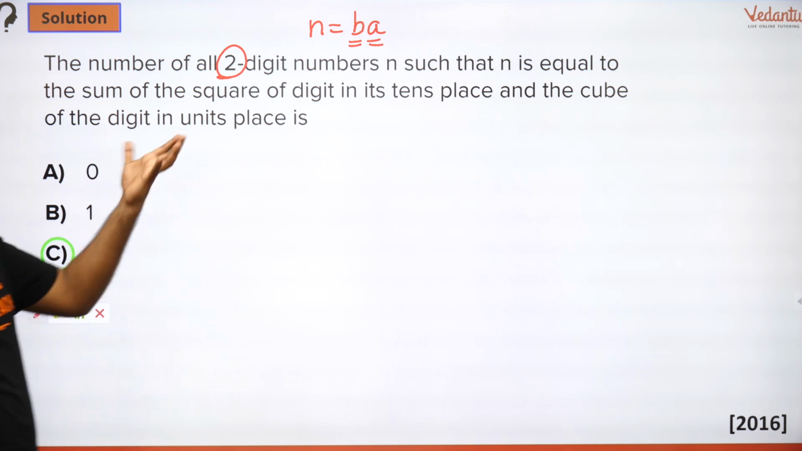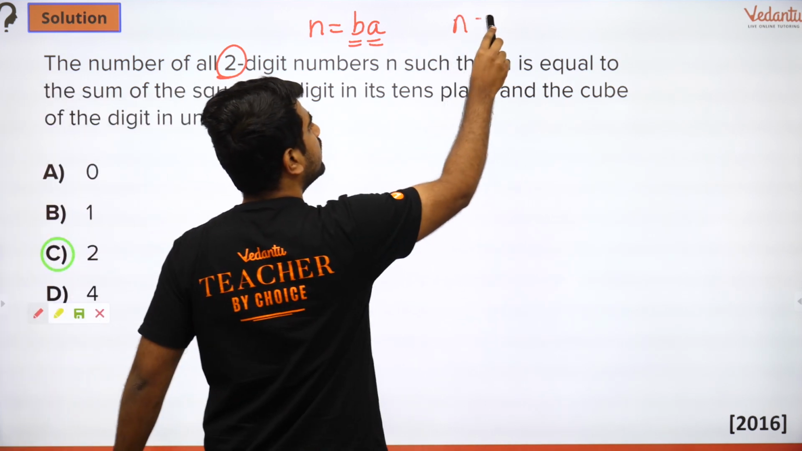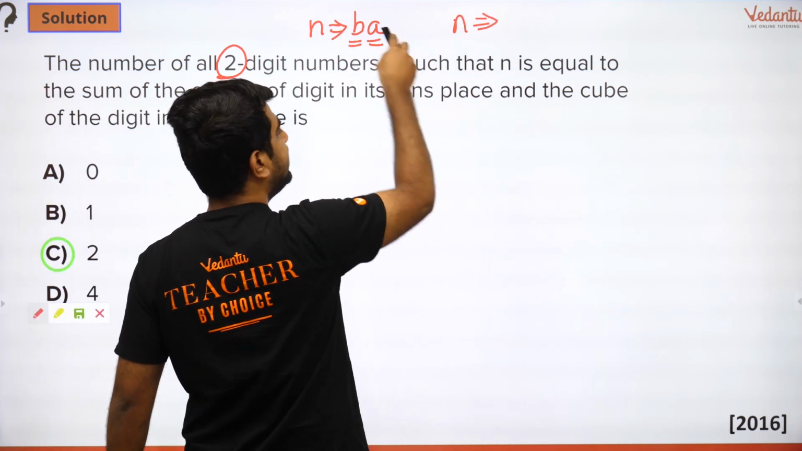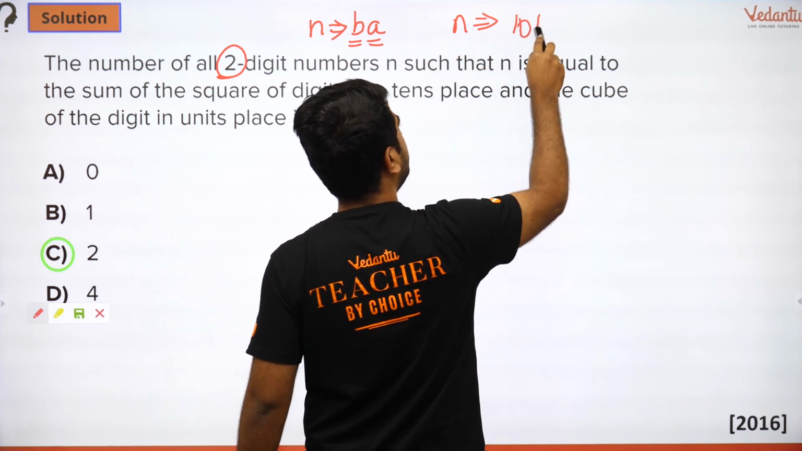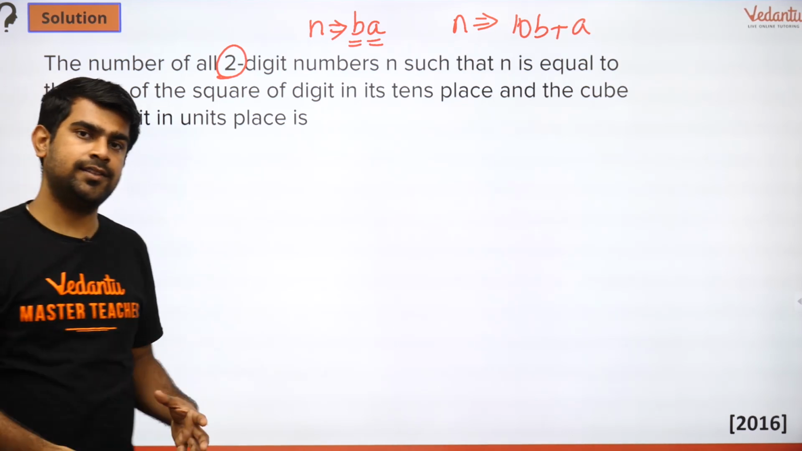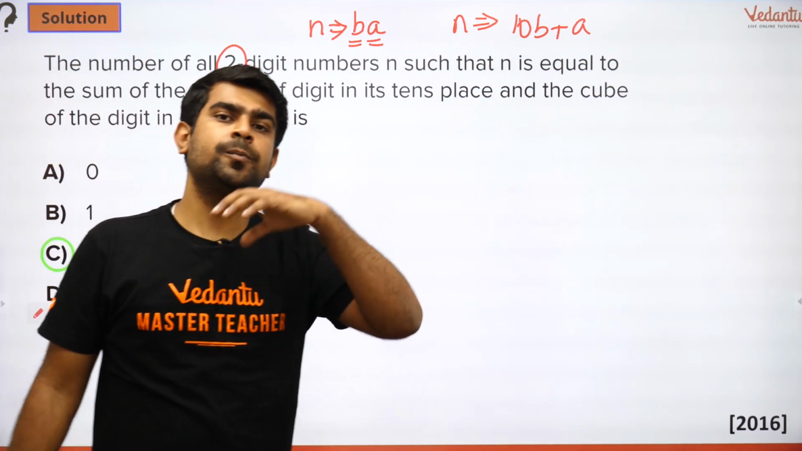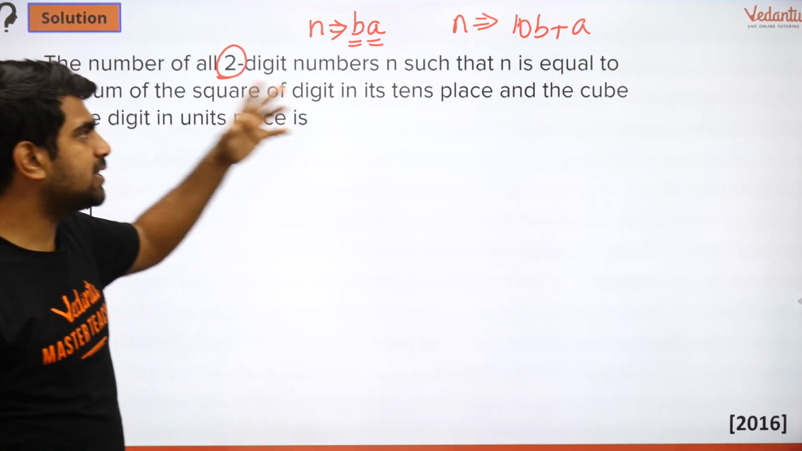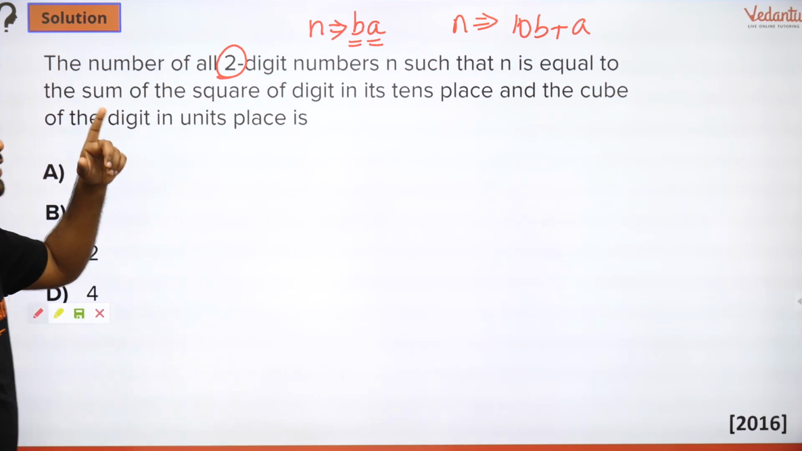So what is the value of n? n is of the form BA, so the value of n will be 10b plus a, isn't it? Because b is present in my tens place, so it will be 10 times b, plus a is present in my units place, plus a. Okay, so that is the n.